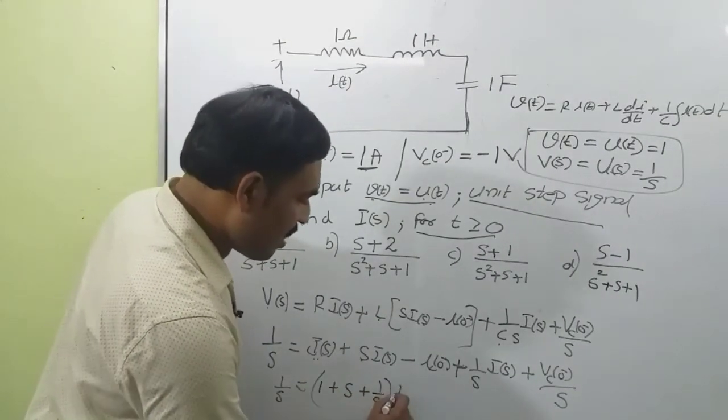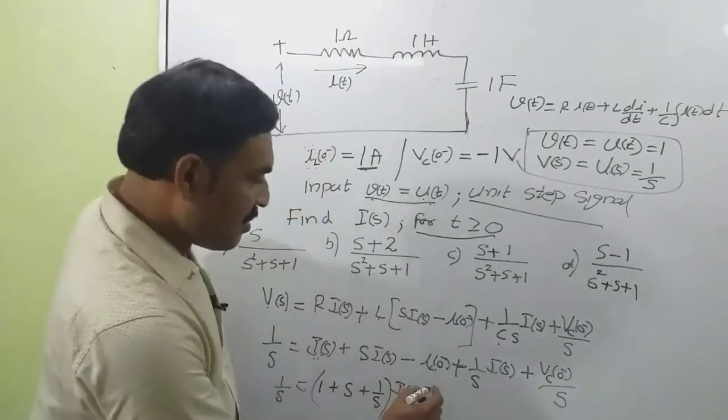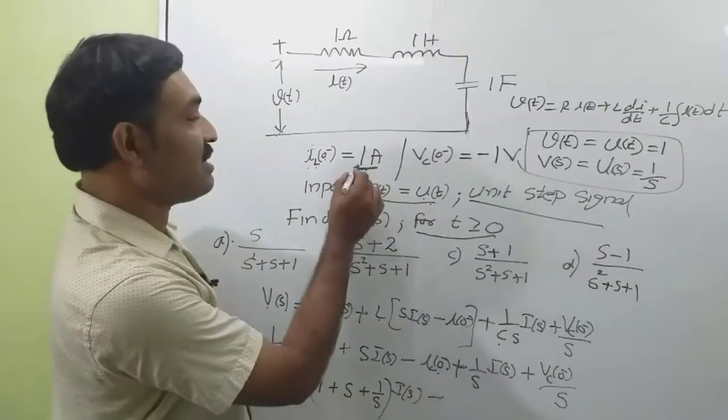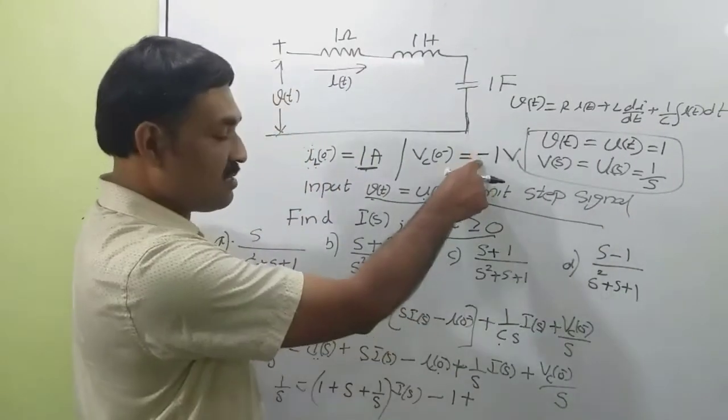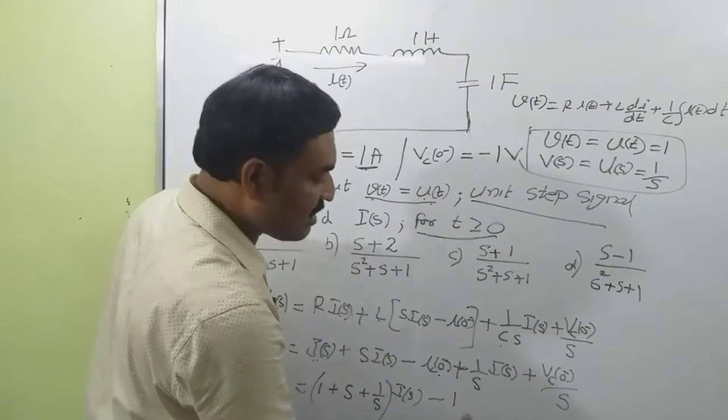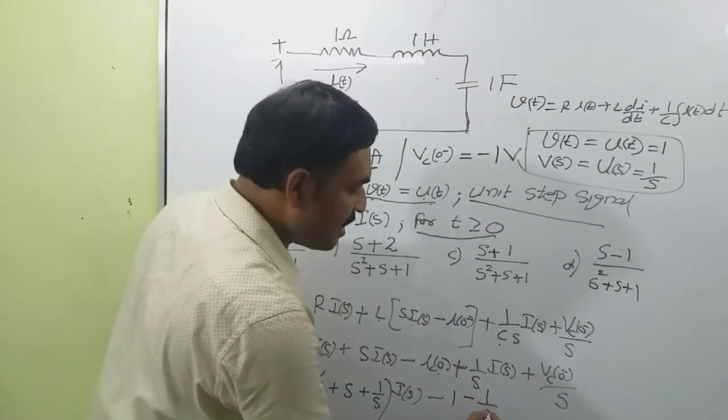This all into I of s minus IL 0 minus, that is equal to 1 ampere. So minus 1 plus Vc 0 minus, that is equal to minus 1, so we can write minus 1 by s.